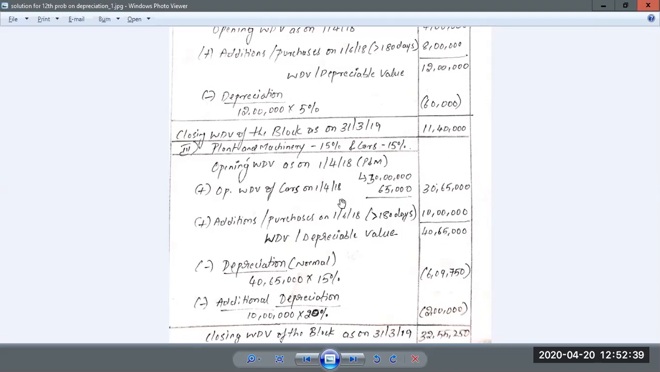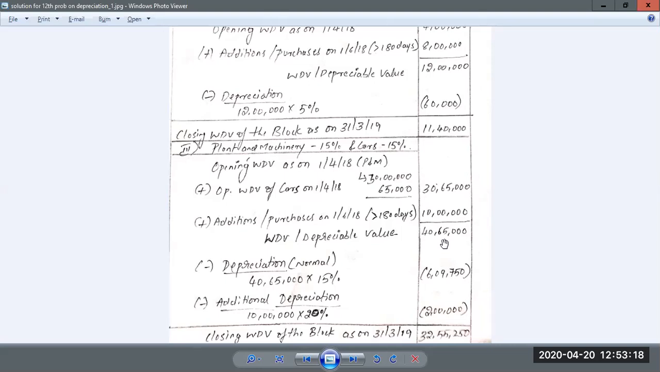Then again, we have to see whether there are any purchases. With regard to plant and machinery, they have made some purchases, again on 1st of June. That means it will be put to use for more than 180 days. It is costing 10 lakh rupees. Since it is plant and machinery, we should not forget to calculate additional depreciation, only for plant and machinery purchased during the previous year. Opening WDV was 30,65,000, and the cost of new plant and machinery is 10 lakh. So total WDV is 40,65,000, since there are no sales.